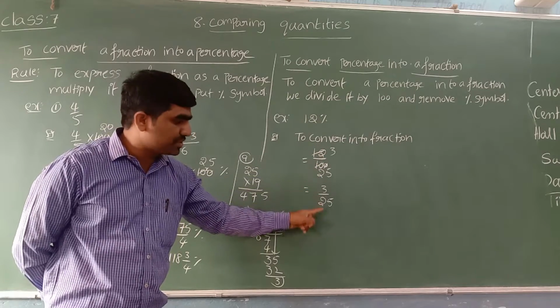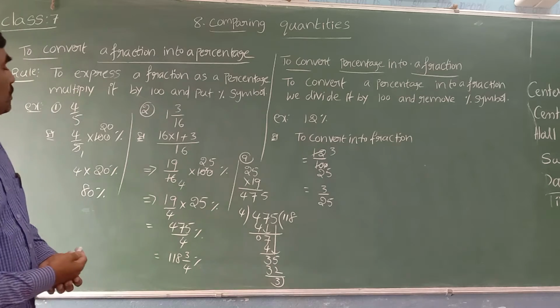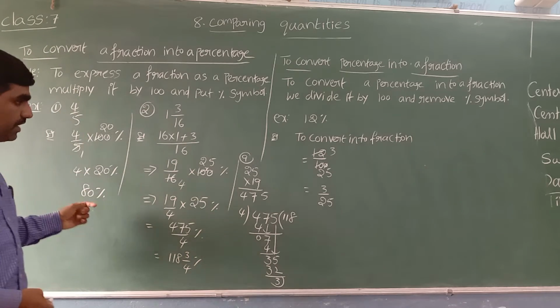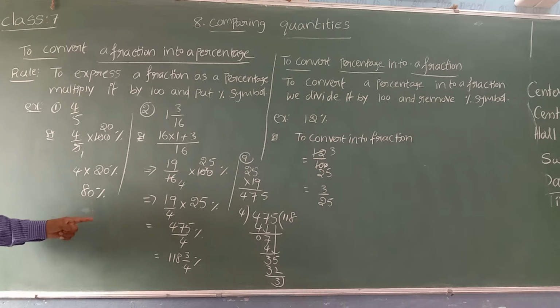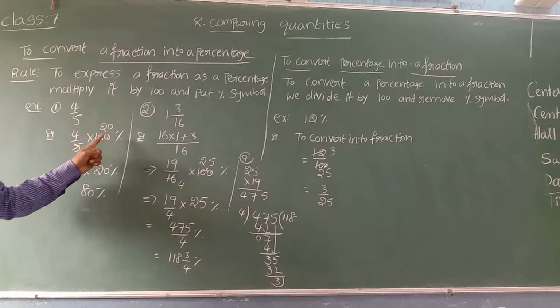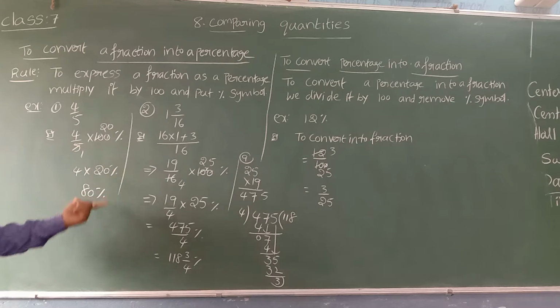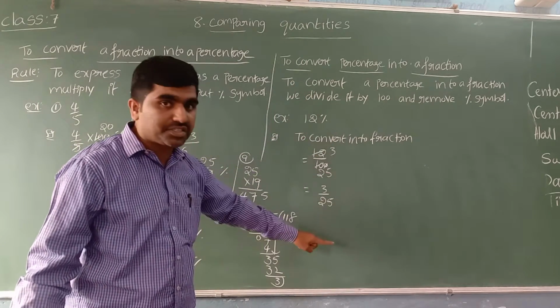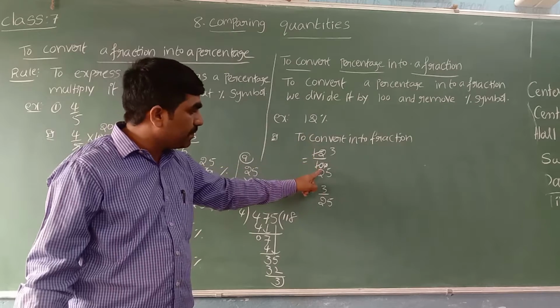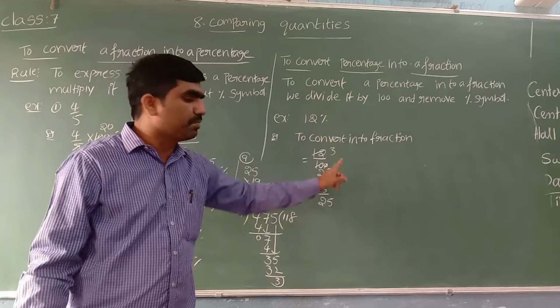Then we are expressing into lowest form. Hope it is clear how to convert fraction to percentage and percentage to fraction. To convert fraction to percentage, multiply with 100 and put the percentage symbol, convert into lowest form. To express percentage into fraction, divide by 100 and remove that percentage symbol.